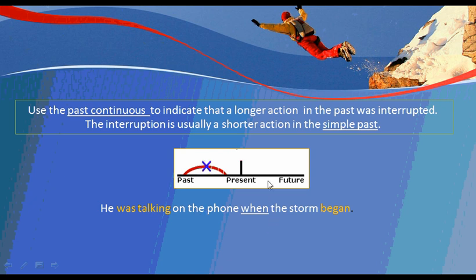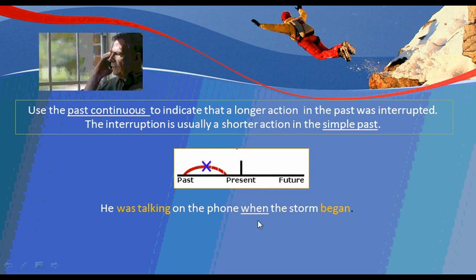But also here we have another sentence that is complete. The storm began. The storm is the subject and we have a verb in the simple past. Began is an irregular verb of the verb begin. And we have here when. When is a conjunction that links, puts together two sentences.